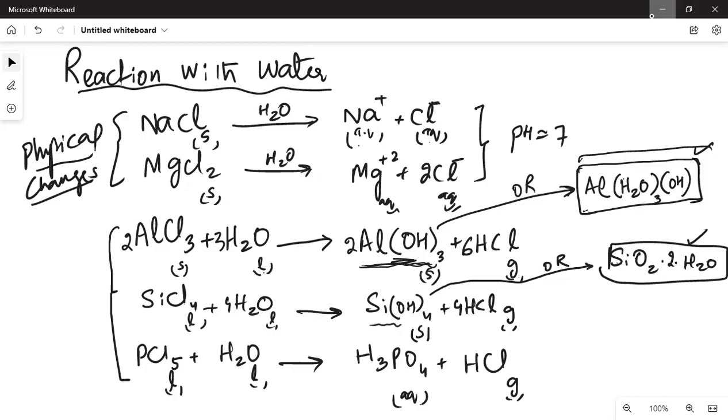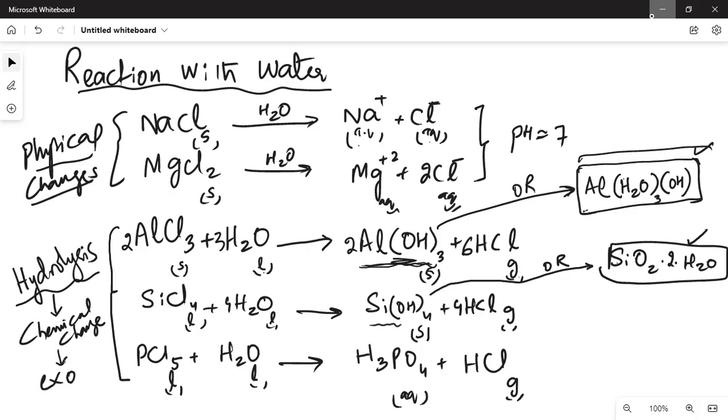These three reactions are called hydrolysis. इसमें water breaks down and adds to the other thing. And hydrolysis is a chemical change. It's not a physical change. And these three reactions are exothermic reactions. You need to know all these points about this reaction.